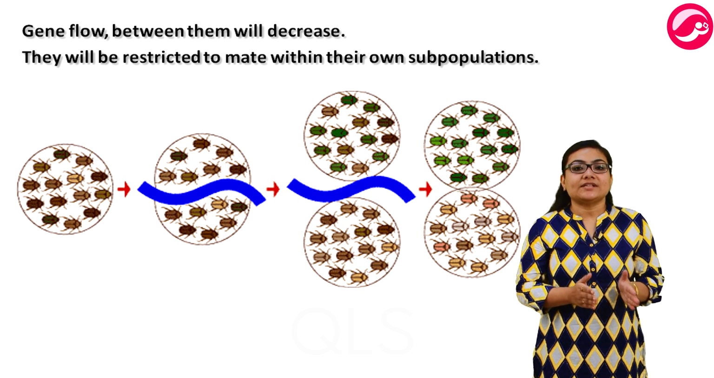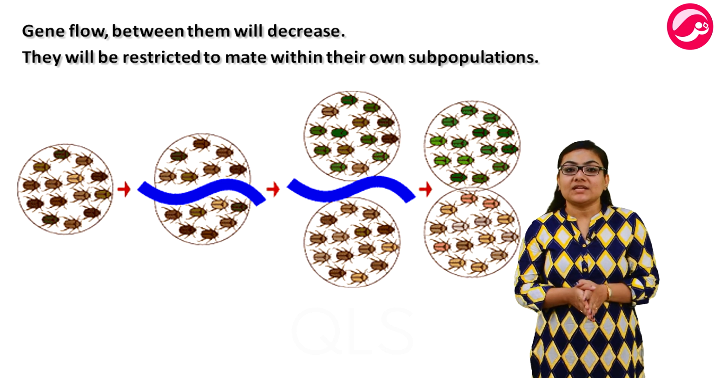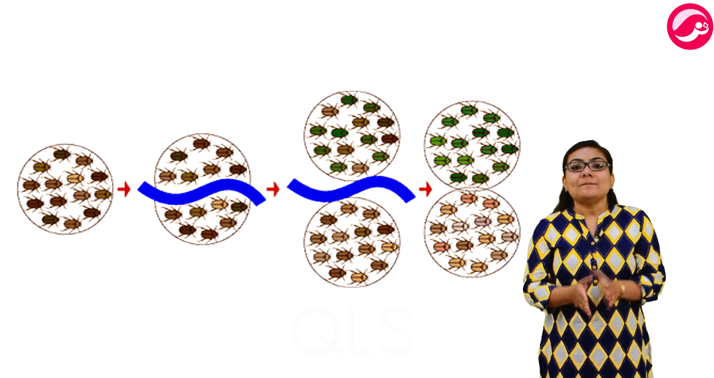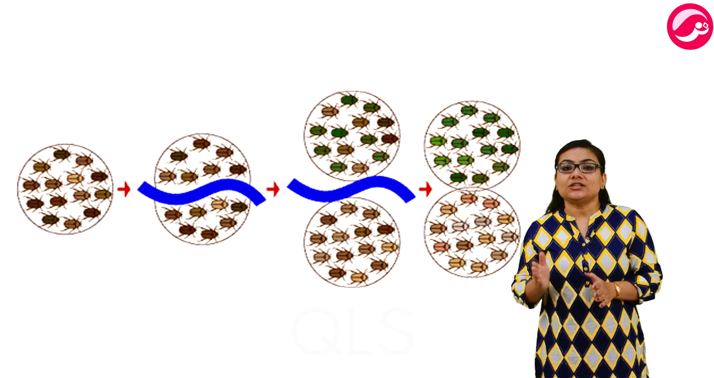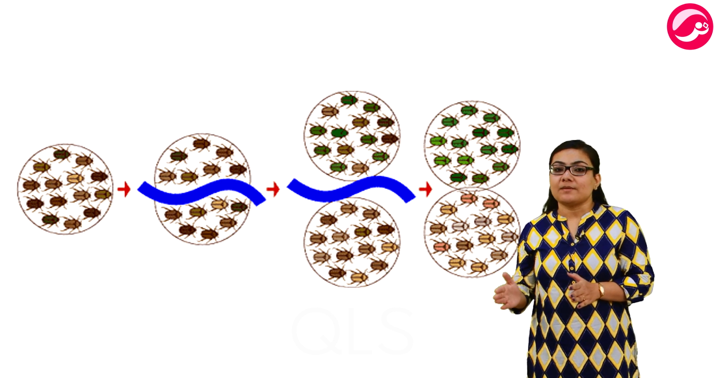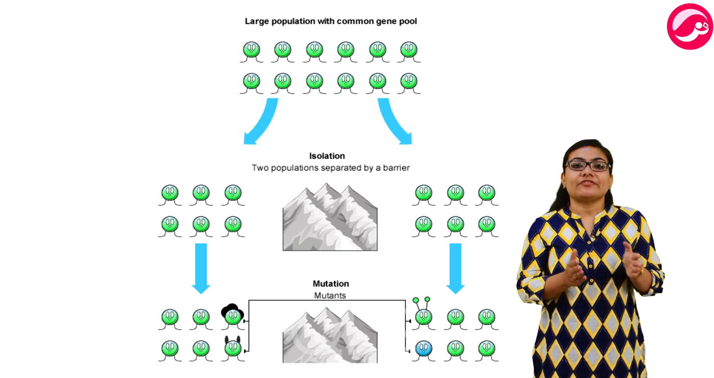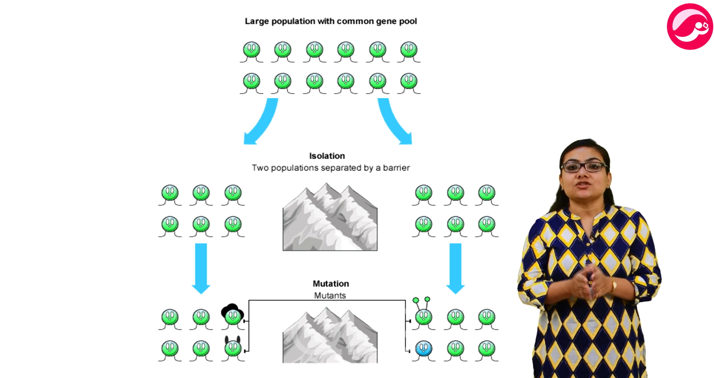They will be restricted to mate within their own subpopulation. In other words, they will be forced to inbreed or mate with closely related individuals in their own isolated subpopulation. In this process, the recessive mutant genes of each parent have a much greater chance of coming together.